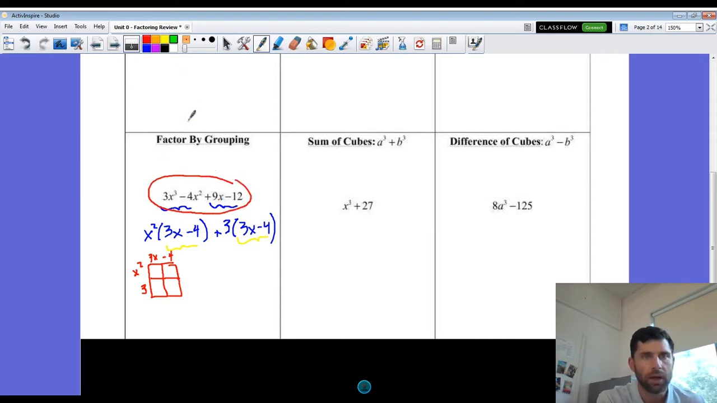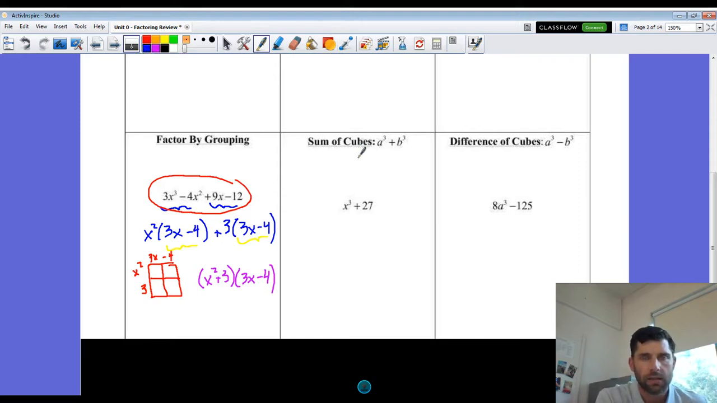So the one thing people kind of get caught up on here is that they try to turn this into 3 terms. But this factor by grouping, like I showed you here, it's just a window. It's just a 2 by 2. So what we have here is x squared plus 3, and then 3x minus 4. So that 3x minus 4 doesn't show up twice. All right, so there's our factor by grouping approach.